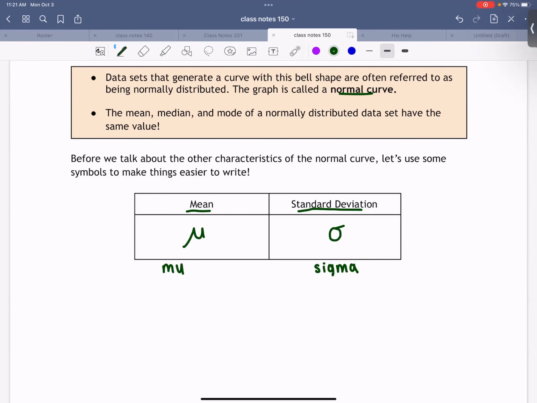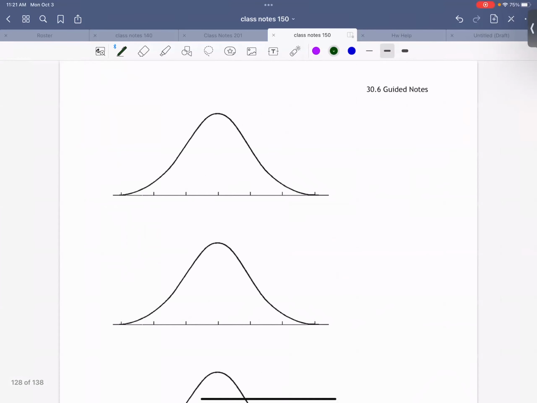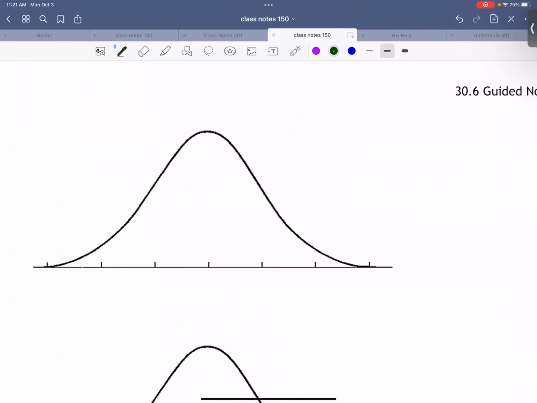All right. So I have a couple of graphs that I want to go through. They're all normal curves, and I want to talk about things that might happen with these. We all know that in a normal curve, if we drew a line down the center, the mean, median, and mode would be in the middle.